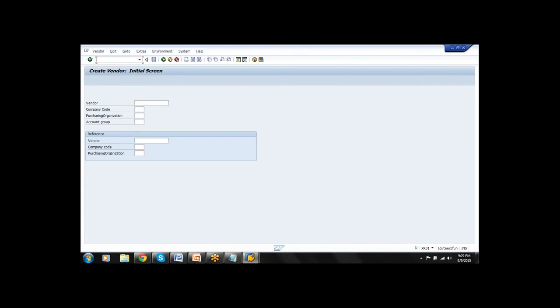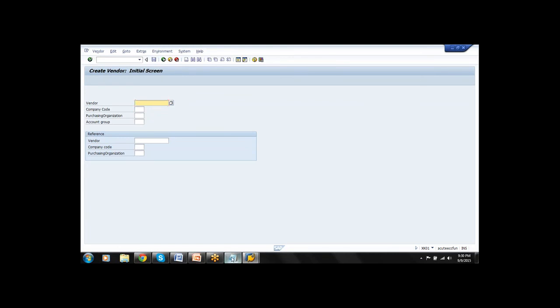Again, I want to create a material. /n mm01, enter. The vendor screen has disappeared and it has opened a screen to create a material. Again, I don't want to create a material, I want to create a vendor. /n xk01. The material screen has disappeared and it has opened a screen to create a vendor.